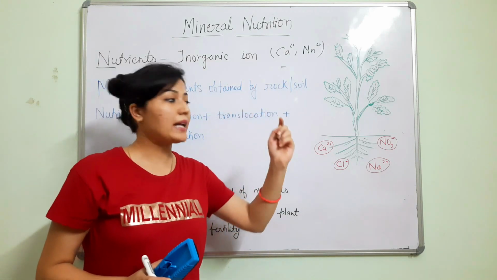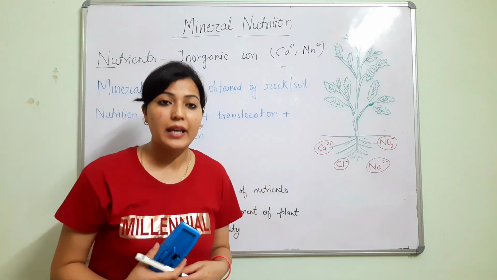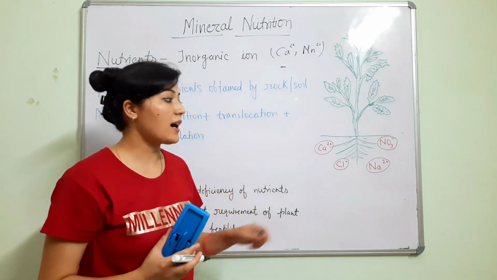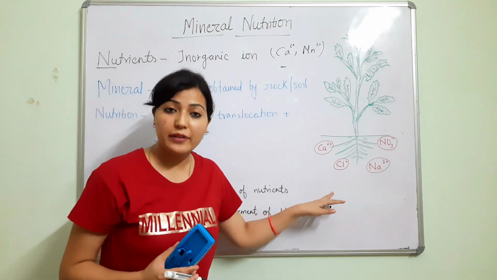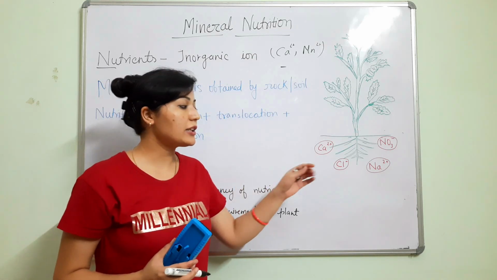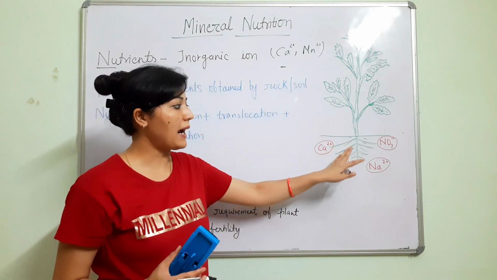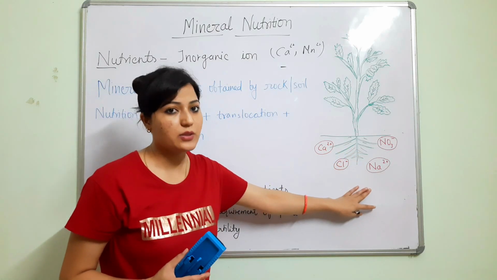As we know, plants take up nutrients only in the inorganic form, and the sources of these nutrients are the soil, organic residue, and animal waste. These sources release nutrients into the soil by the mineralization process, and then the plant roots absorb the nutrients from the soil.